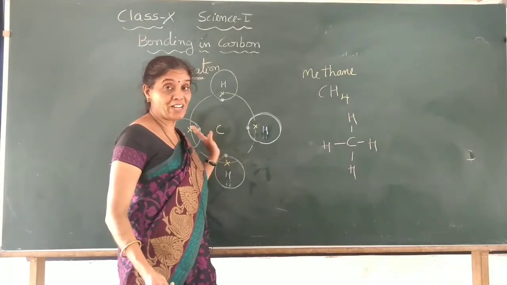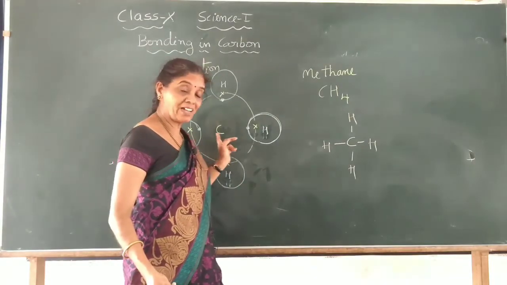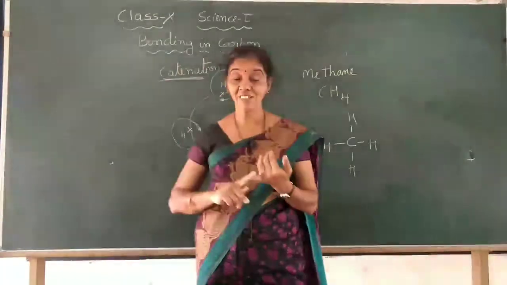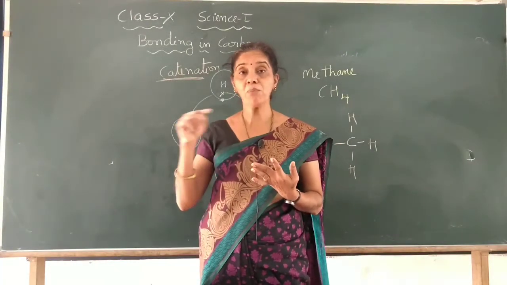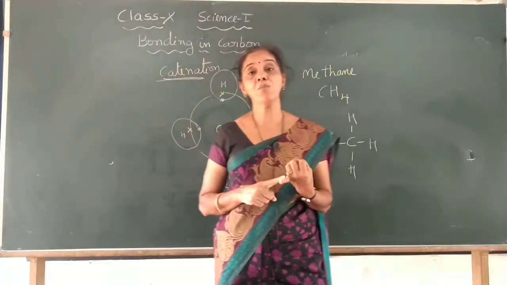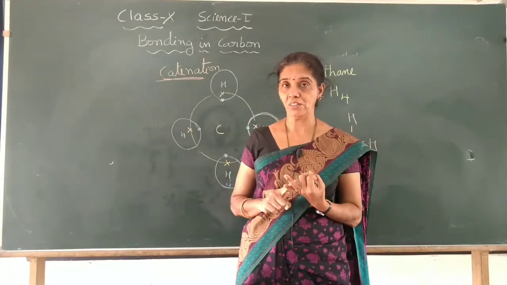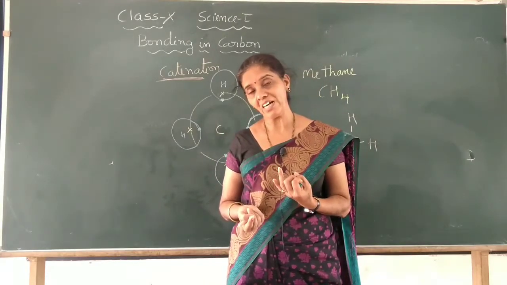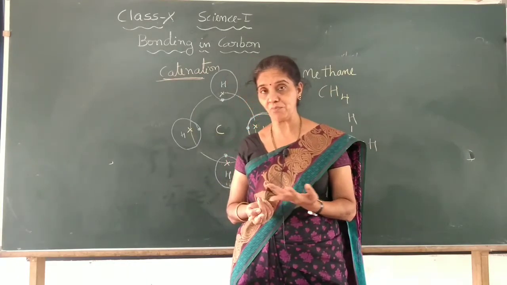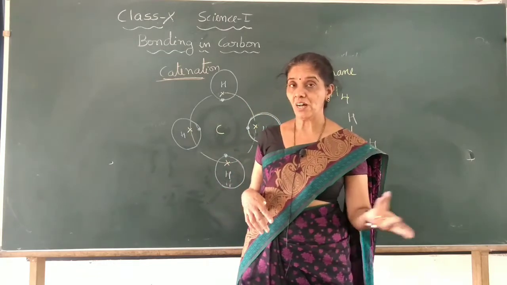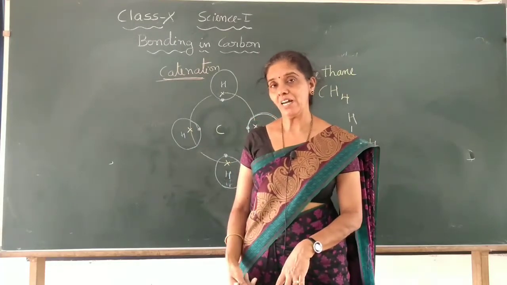That property, as well as tetravalency: not one valence electron, not two, not three, not four. 4 valence electrons it has, so it will form 4 different bonds. Another speciality is that it has tetravalency and catenation, and when carbon forms bonds with carbon, it forms not only a single bond, it can also form a double bond between carbon and carbon in the molecule. It may also form a triple bond. That property carbon also has. In some other carbon compounds you may find a triple bond present.